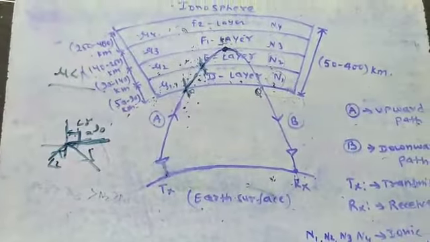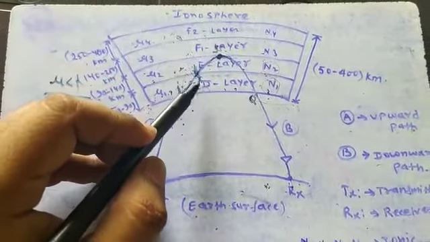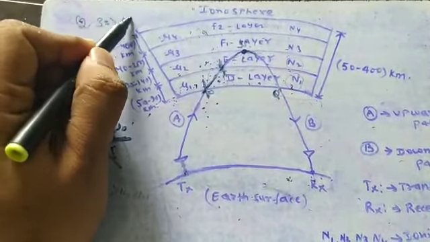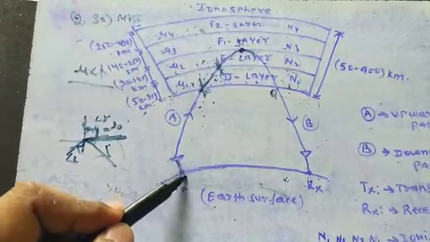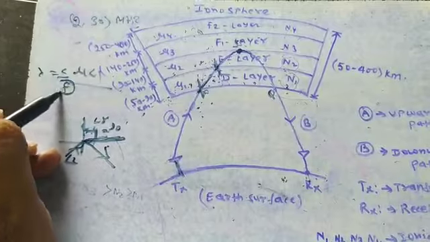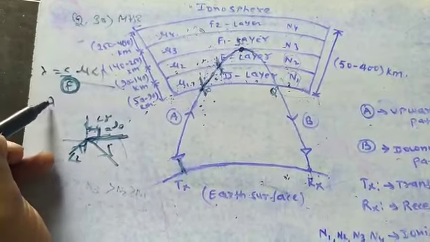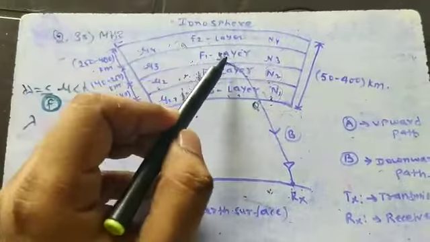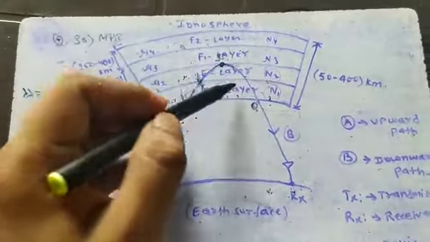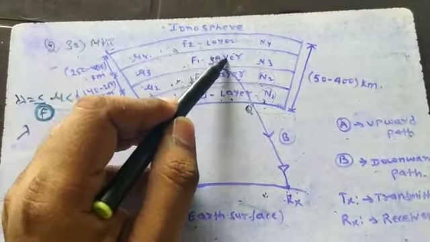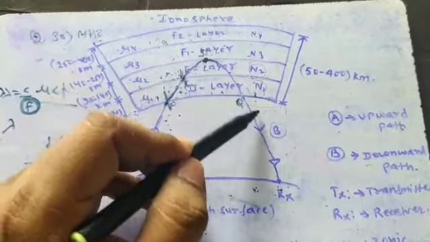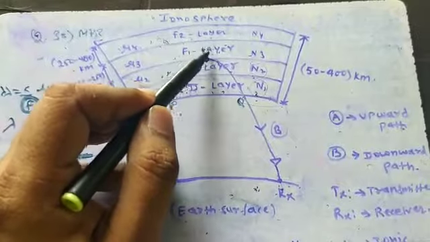Now one important point which I had discussed with the definition of the ionospheric layer is that it allows us to communicate between 2 to 30 megahertz. Now what will happen if we transmit the electromagnetic wave at greater than 30 megahertz? Then lambda is equal to c by f. So if you increase the value of f, then lambda will be shorter and shorter. If you increase the frequency more than 30 megahertz, then the wavelength will be so short that it will impinge or get lost inside the ionospheric belt or ionospheric thickness, and it will not return back to a different point. That is why I have mentioned that the wave will lose its identity.